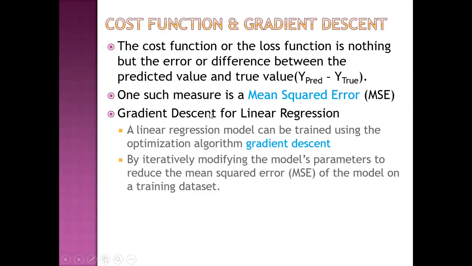Then how do we estimate the coefficients? We estimate by the method of gradient descent. A linear regression model can be trained using the optimization algorithm, which is known as gradient descent, by iteratively modifying the model's parameters to reduce the mean square error of the model on training data set. So this is how we estimate the coefficients of the model.